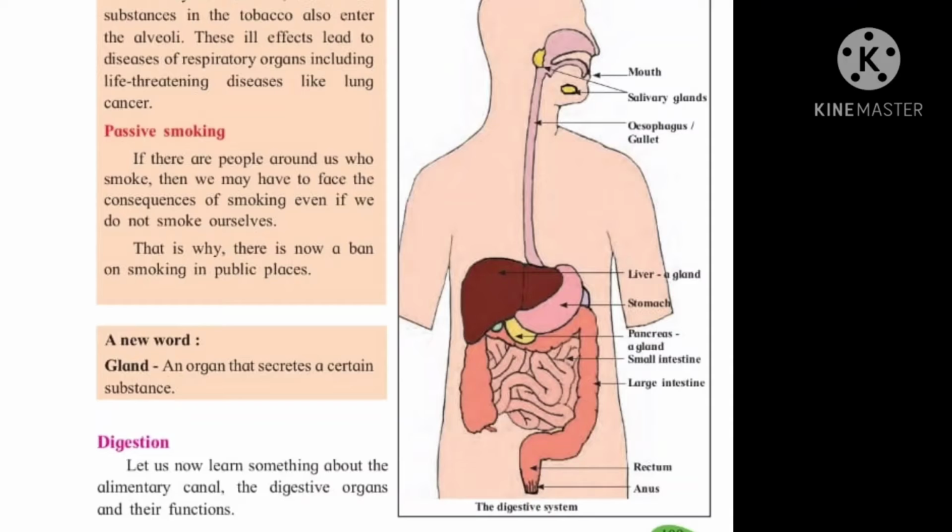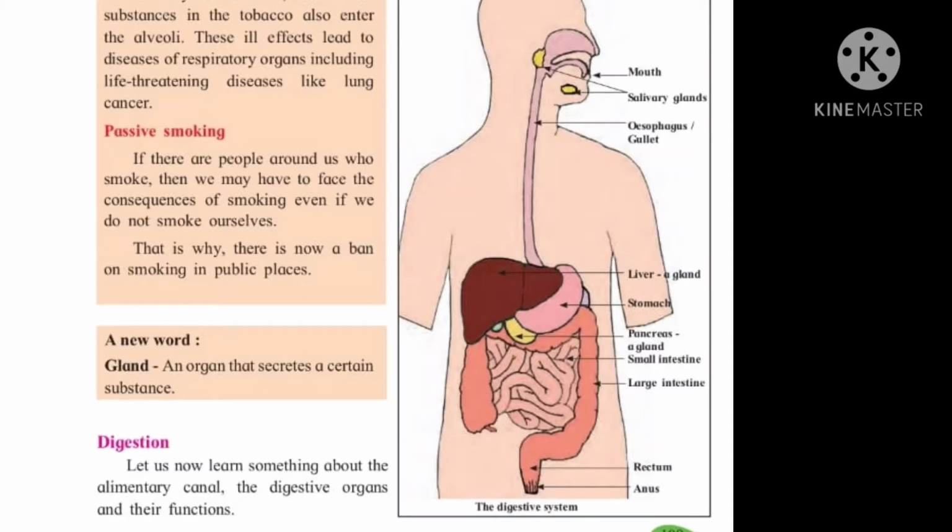So, let us now learn something more about the alimentary canal, the digestive organs and their function. Let us begin with the alimentary canal. The process of digestion, children, begins from our mouth. As we put the morsel of the food in our mouth, the process of digestion begins.